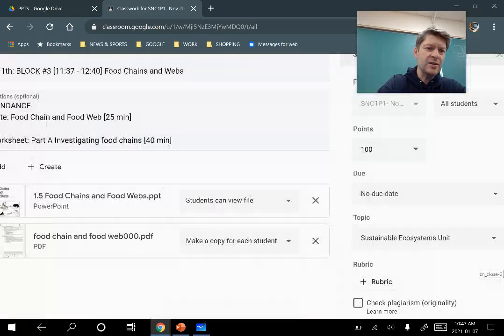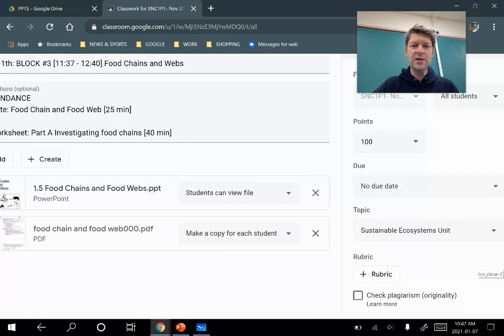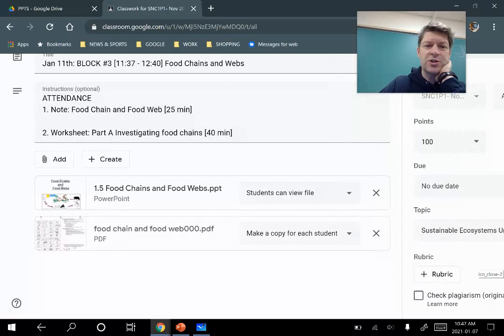So let me just get out of this for now. That's your task for this learning block, is just to go through and do that and hand it in once you're done. You can attach a picture of your work to this, because I assume you're going to want to do this on paper. It's hard to do a food chain or a food web on your screen, but if you have the ability to do that, then go right ahead and do it. I'll accept that as well.